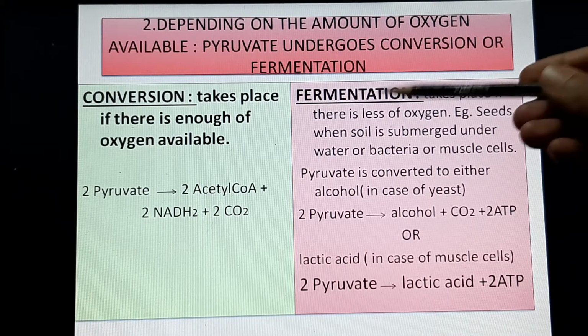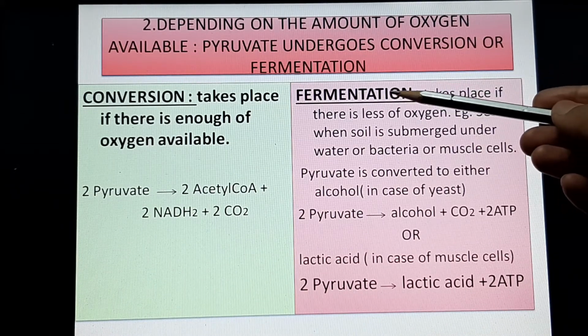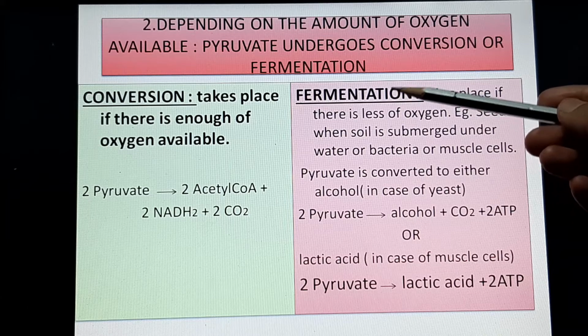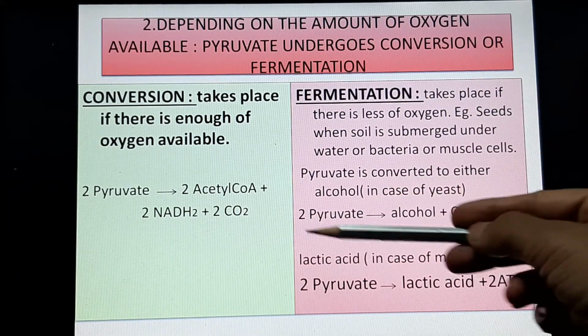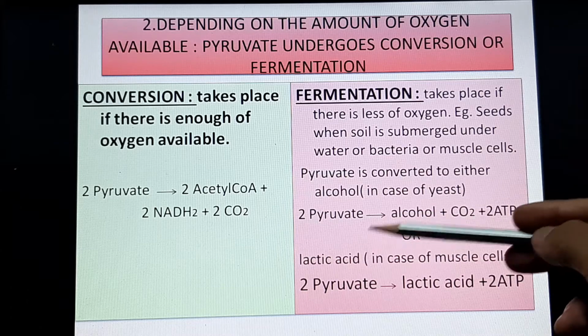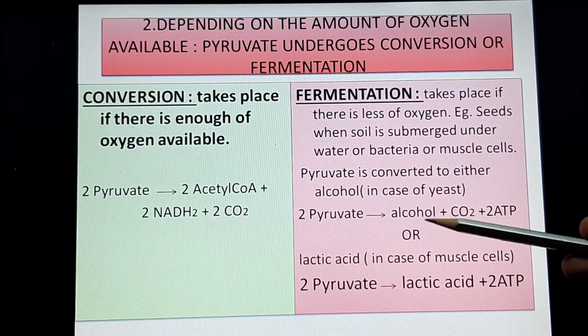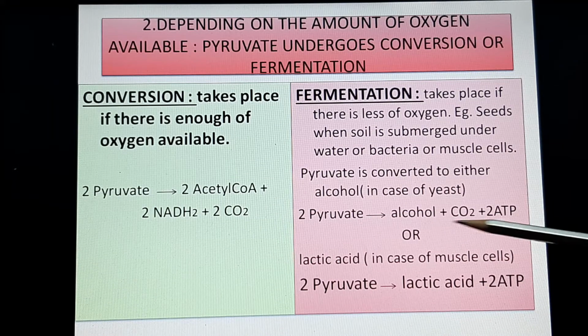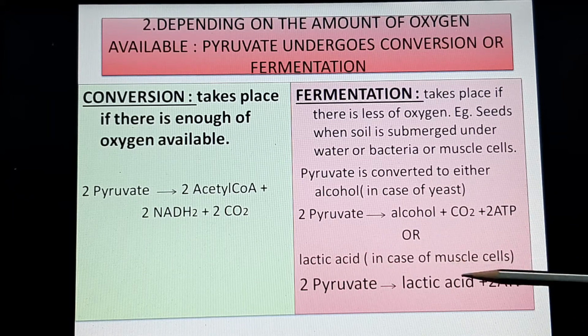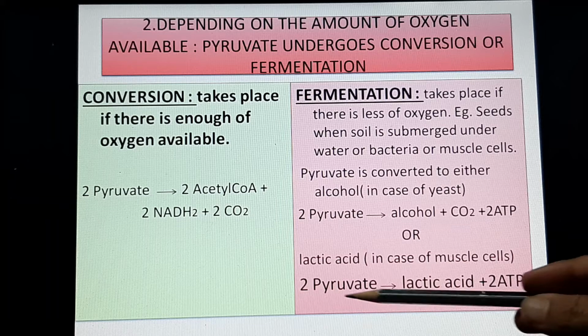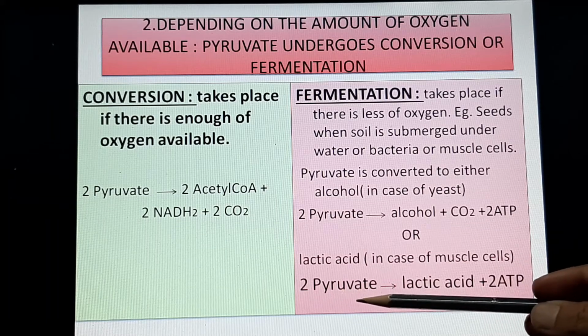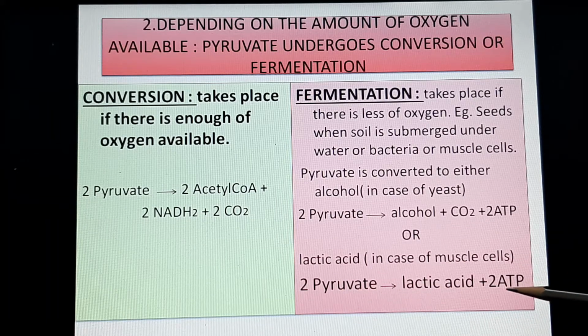Whereas in fermentation, if there is very little oxygen, then the two pyruvates will not give us 2 acetyl CoA, rather they break down into alcohol, carbon dioxide and ATP. Yeast cells do this kind of breakdown, whereas in human muscle cells, when they are overworked, the 2 pyruvate will give us lactic acid and 2 ATP molecules.